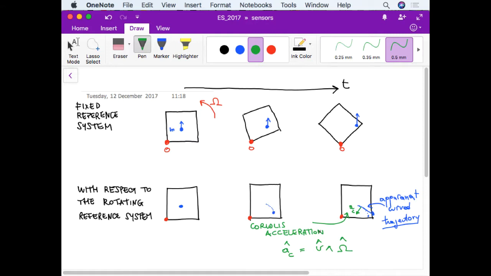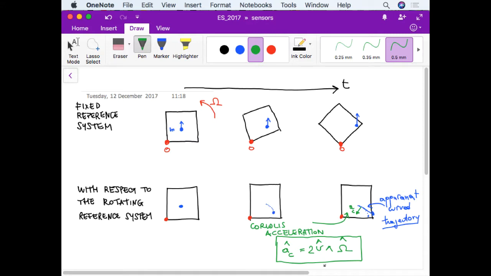You have the vector of the angular velocity which exits out of the screen, and therefore you have the Coriolis acceleration in this direction as resulting from the vector product. And the proportionality constant is 2. I'm not demonstrating this, but I need to stress this aspect.